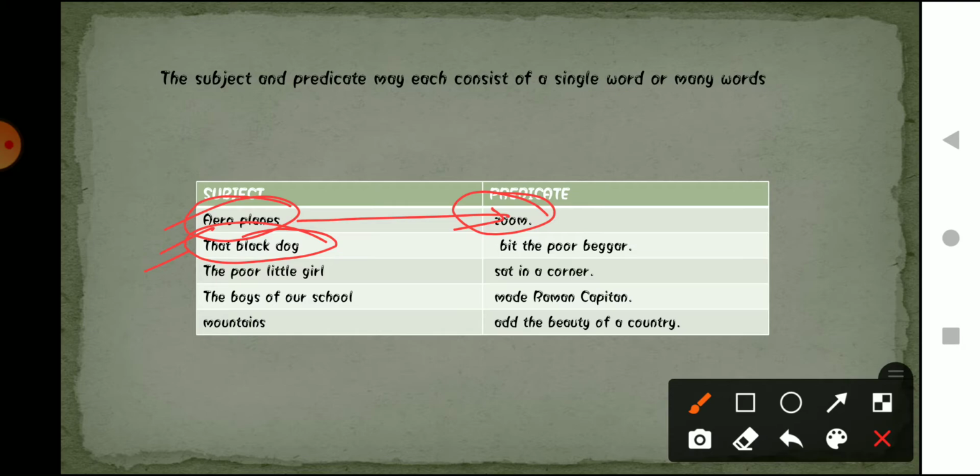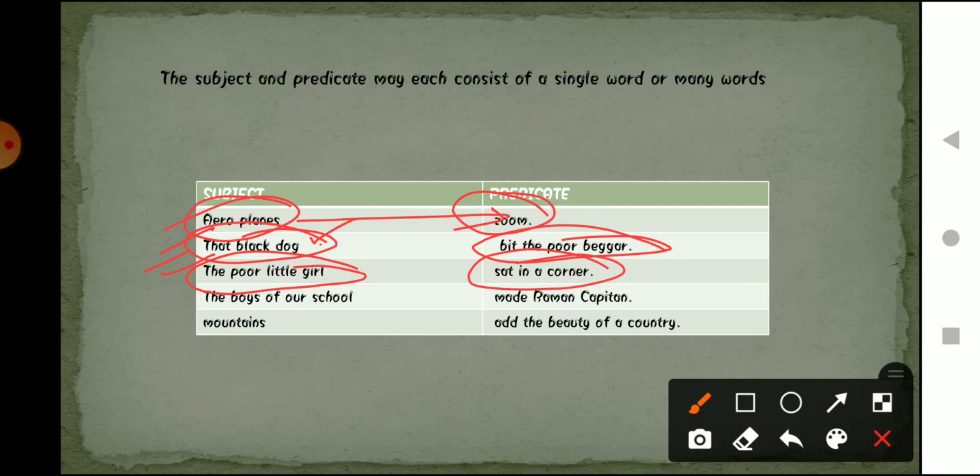This forms the subject, and the rest is the predicate, telling us what the dog did: he bit the poor beggar. Similarly, in the third one the sentence is The poor little girl sat in a corner. We are talking about a poor little girl, and what is she doing? She is sitting in a corner.